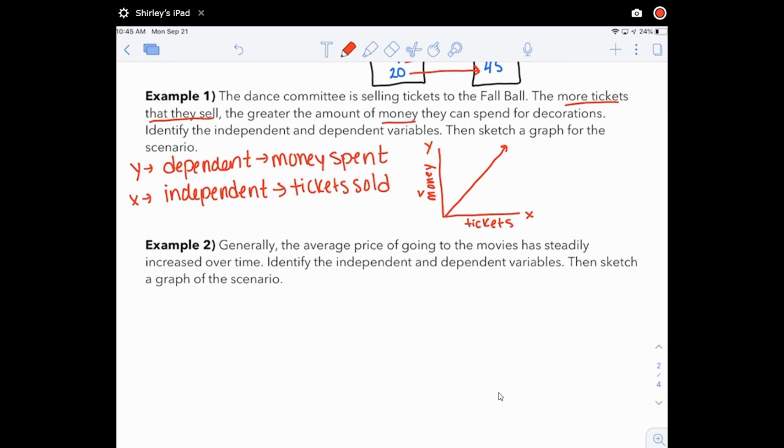So what two things are we comparing here? Right away, I notice that we're talking about the average price of going to the movies. But then what is it comparing to? So if we read through that again, the average price of going to the movies has steadily increased over time. That means I'm comparing time to the price of the movies. So I have to go ahead and figure out, well, what is my independent? And what is my dependent?